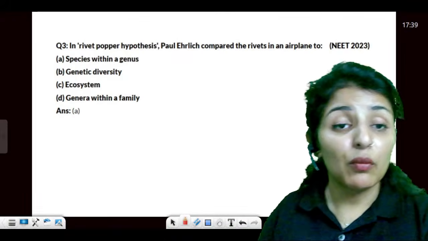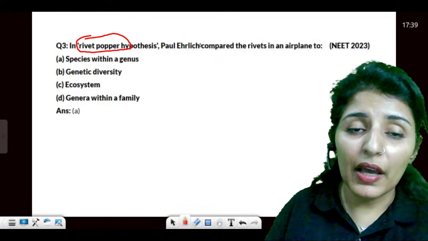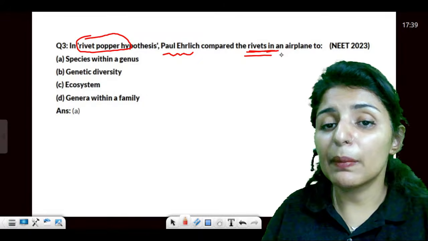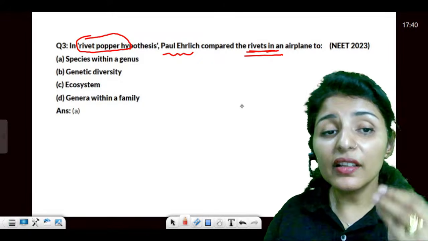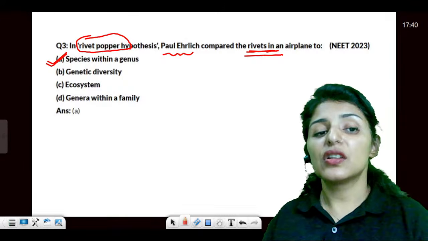Moving on. The rivet popper hypothesis. Now, who gave it? Paul Ehrlich. He compared the rivets in the airplane to what? Very important. The species within the genus.